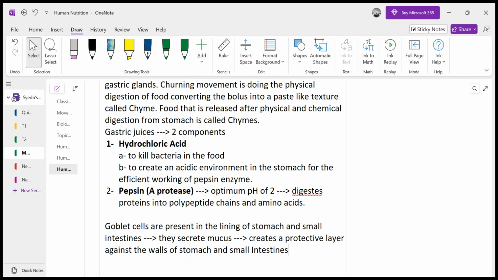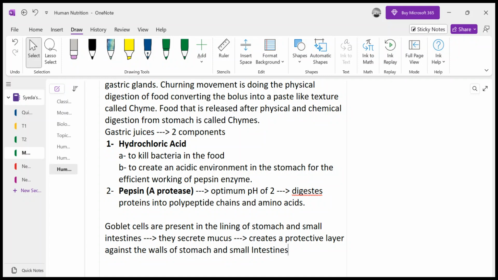is necessary. As you know, proteins are also present in the cell membranes of cells. So since pepsin is a protease enzyme, it may also digest the proteins of the cell membrane of stomach cells as well. So it may harm its own cells. So in order to protect the stomach cells, the stomach epithelial lining cells, from its own enzymes, right?